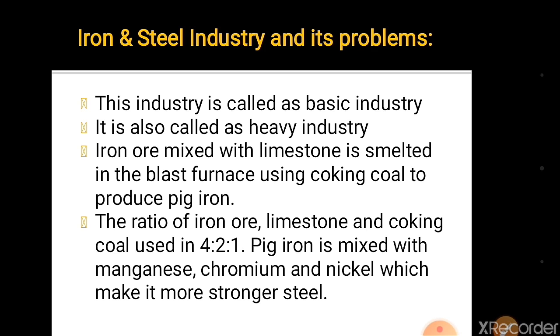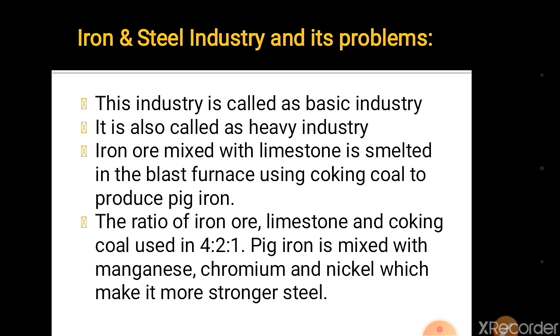We are looking about the iron and steel industry. To make the steel, iron ore, coking coal and limestone are required in the ratio of approximately 4 to 2 to 1. Some quantities of manganese is also used to make the steel hard. Where should the steel plant be ideally located?